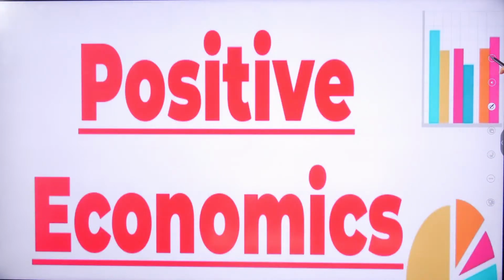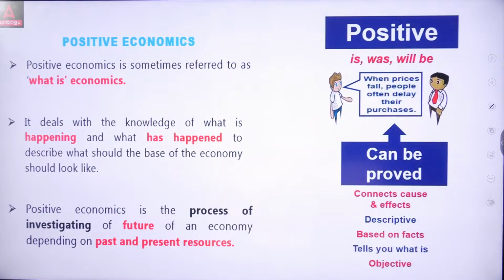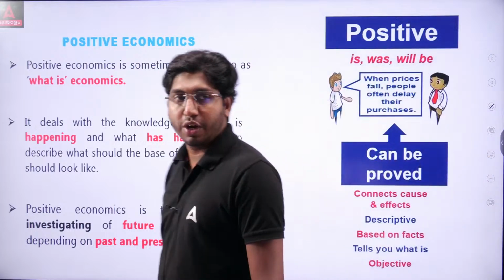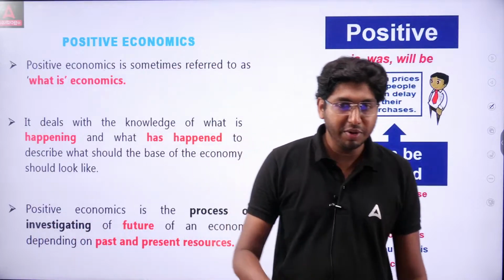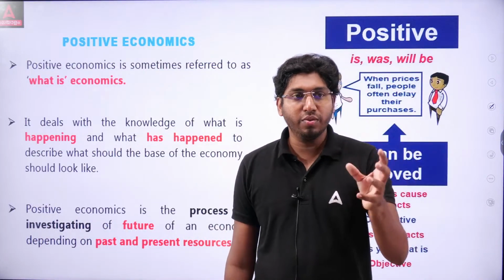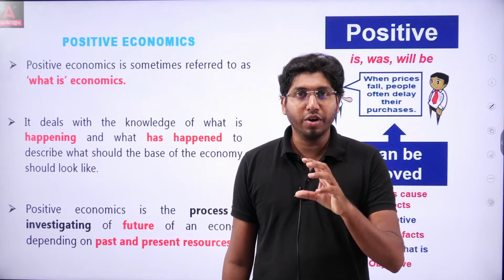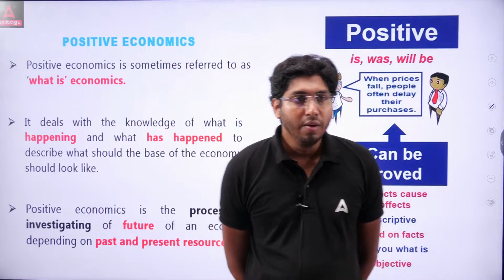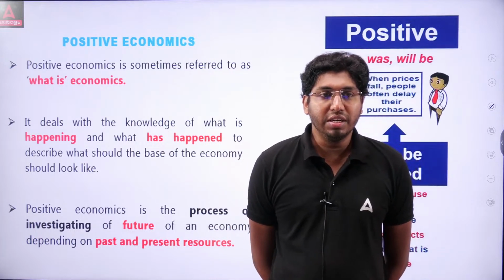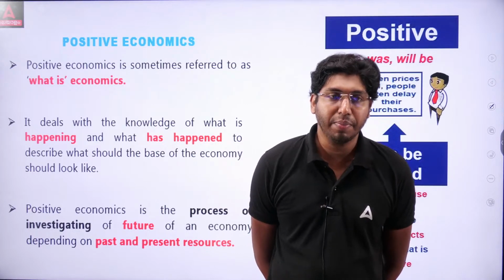So first, positive economics. Positive economics is referred to as what-is economics. So in your examination, they may ask which branch of economics is known as what-is economics. It's positive economics. Positive economics deals with the knowledge of what is happening and what has happened.